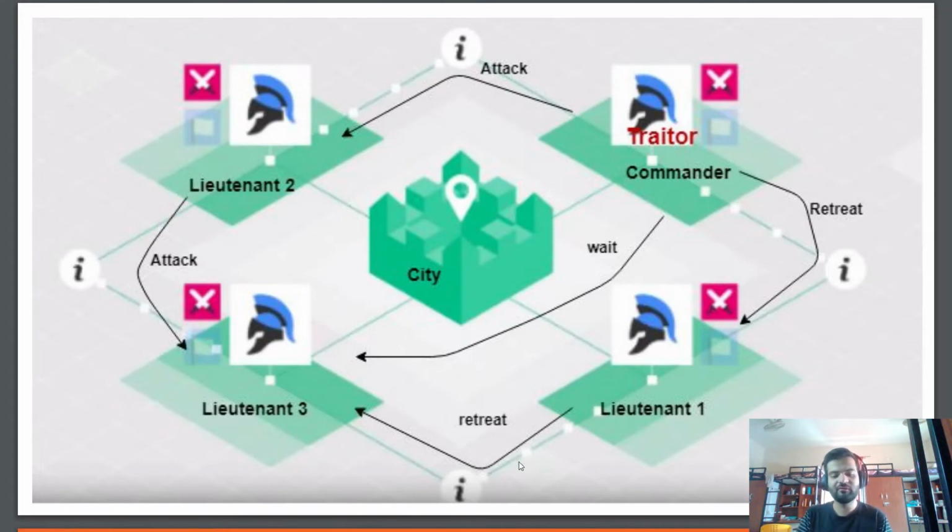So Lieutenant 1 will get, okay, something is malicious, so he will convey it back to Lieutenant, let's say, 0. And Lieutenant 2 will also convey this back to Lieutenant 0. Then they will try to find what went wrong, and then they will know that, okay, the Commander is a traitor.